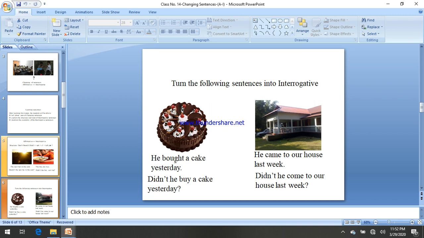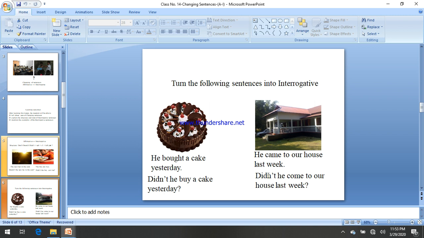Then the subject he, and then buy, as bought is V2 and buy is V1. By following the structure: didn't plus subject plus buy, then the rest, a cake yesterday, then a question mark.